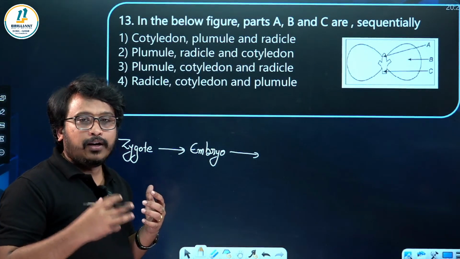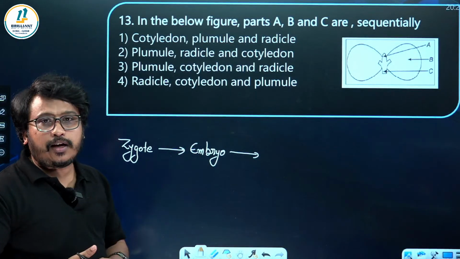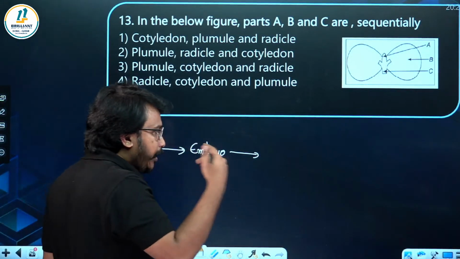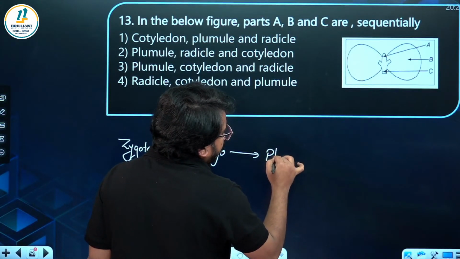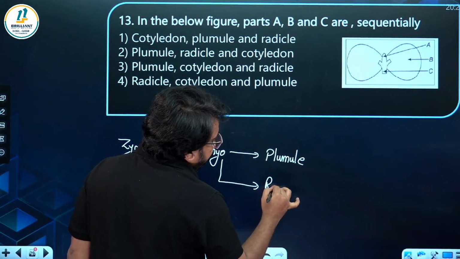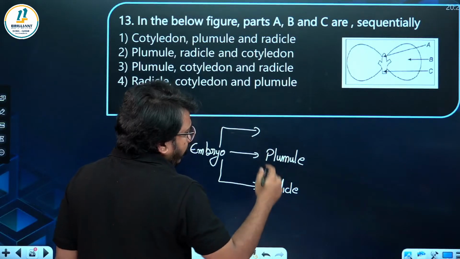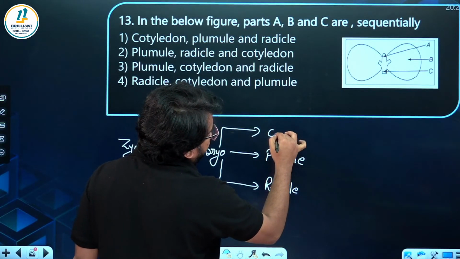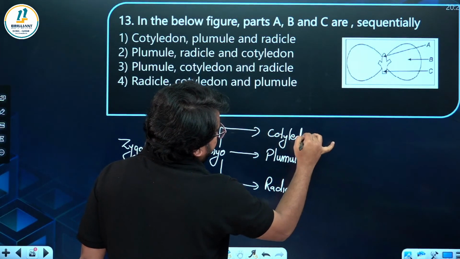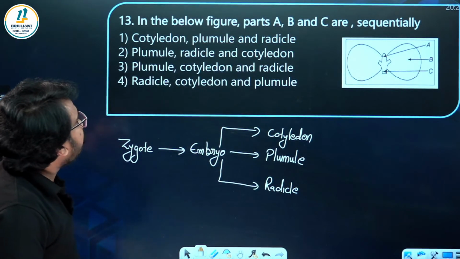Inside the ovule there is the embryo sac. Inside that the zygote is formed, which turns into the embryo. Inside the seed, the embryo later becomes the plumule, then radicle, and to this developing structure energy will be given by the cotyledon. So the structure is of a dicot seed.